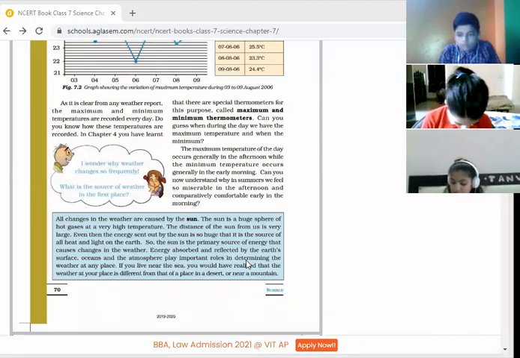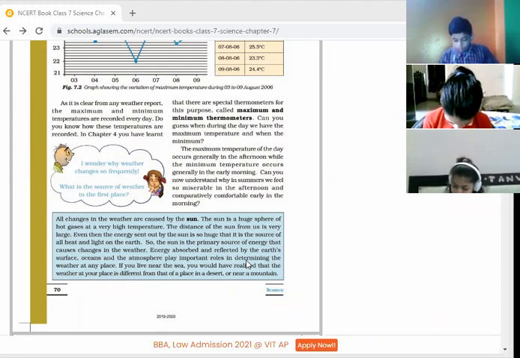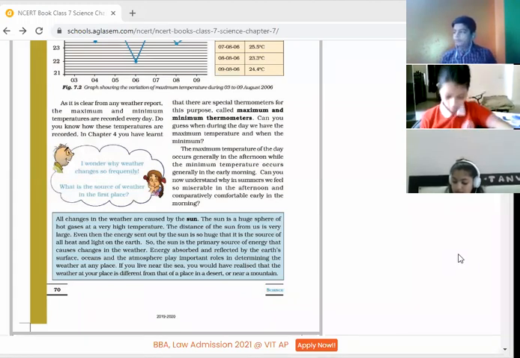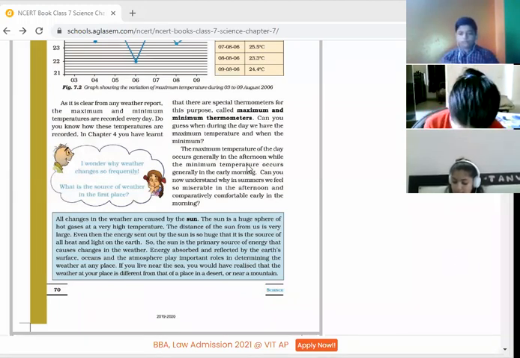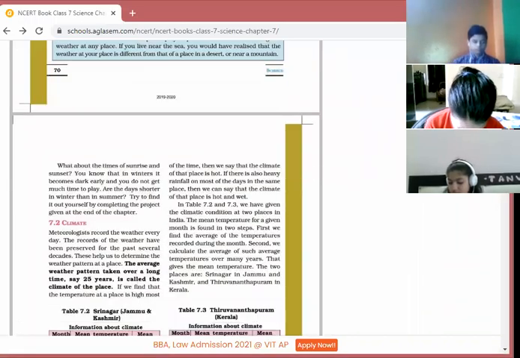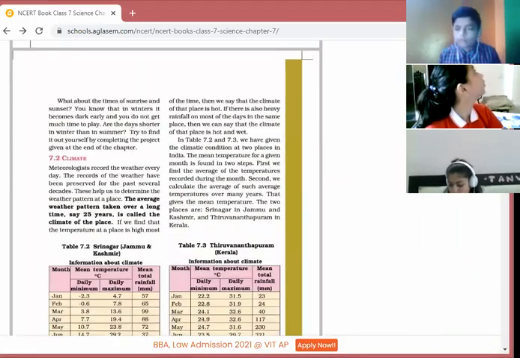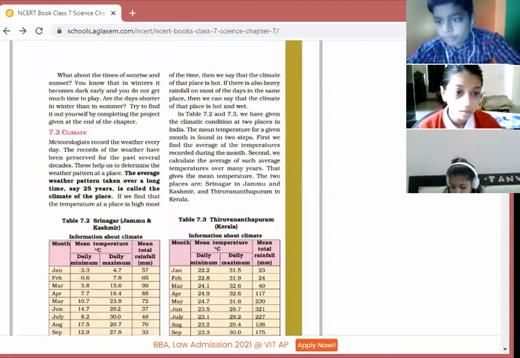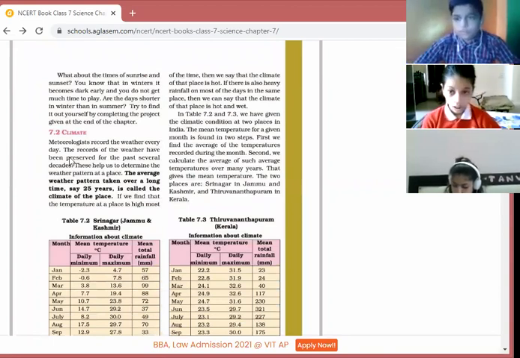Like yesterday we read that sometimes the weather report goes wrong. Because more than 100 factors are there which affect the weather of that particular place. So it happens sometimes, not always, that the weather prediction goes wrong, but generally it does not happen. So this was the weather. Now let's move to the next part, climate.